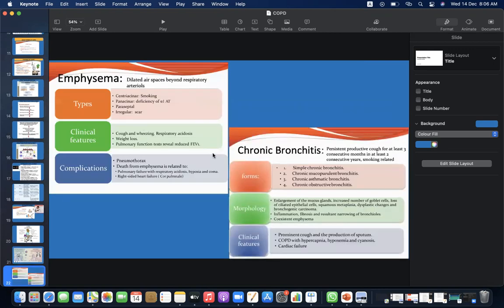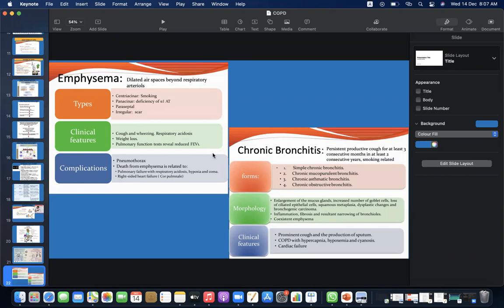Emphysema is basically dilated air spaces beyond the respiratory bronchioles. Types are centriacinar, due to smoking; panacinar, because of deficiency of alpha-1 antitrypsin; and paraseptal and irregular. Clinical features are again cough, wheezing, respiratory acidosis, weight loss; pulmonary function tests would reveal reduced FEV1. Complications are pneumothorax. Death from emphysema is related to pulmonary failure with respiratory acidosis, hypoxia, and coma.